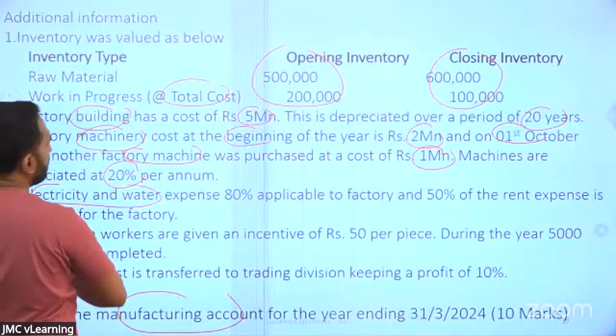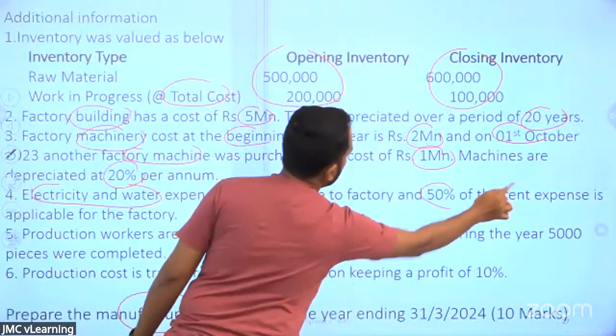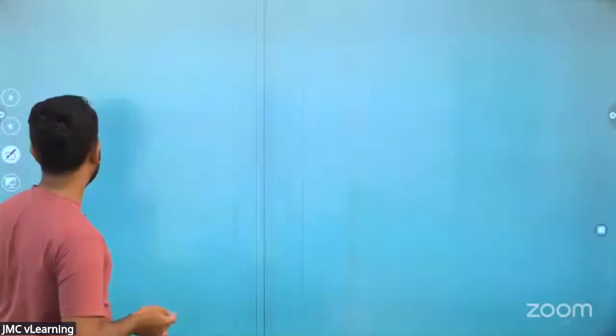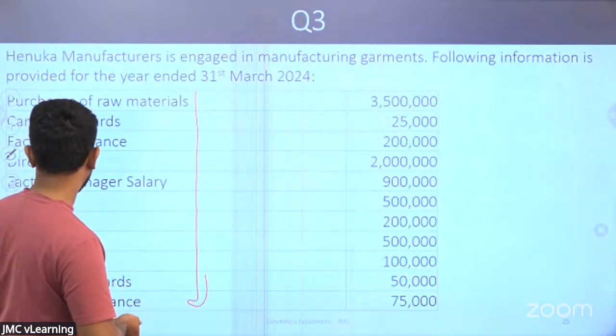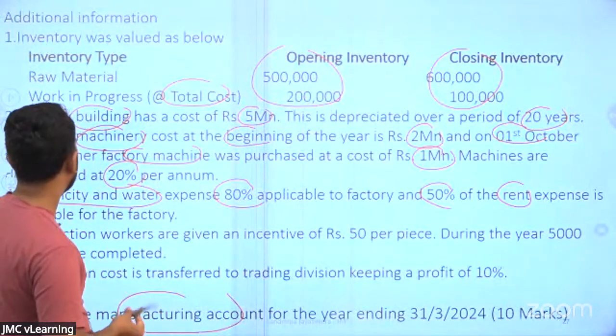Electricity and water, 80% applicable for factory and 50% of the rent. So those are also given to you. Rent expense is applicable for the factory.